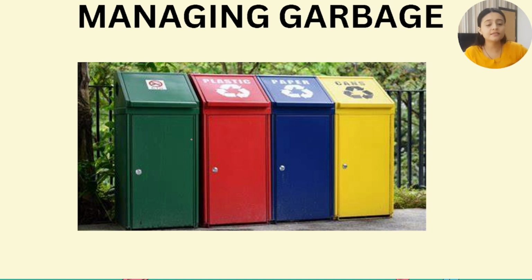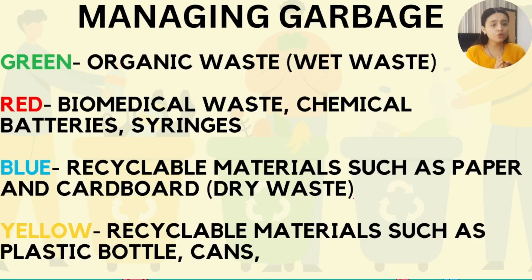We have all seen these green, red, blue and yellow dustbins all around us. Do you know what kind of waste goes in them? Let us see. In the green dustbin you always need to put the organic waste. Now what is this organic waste all about?